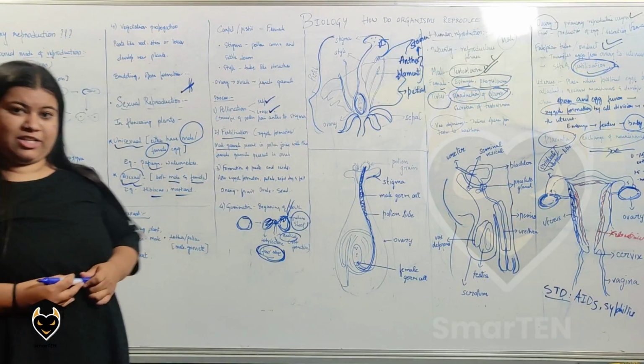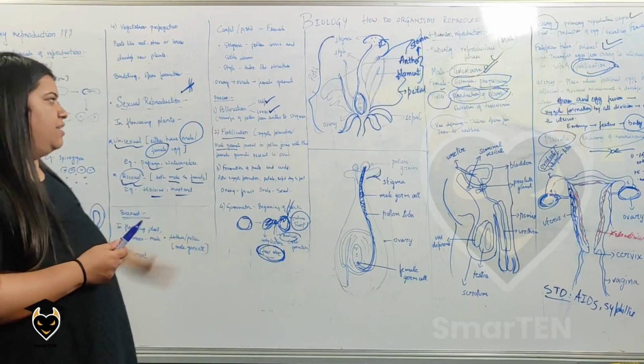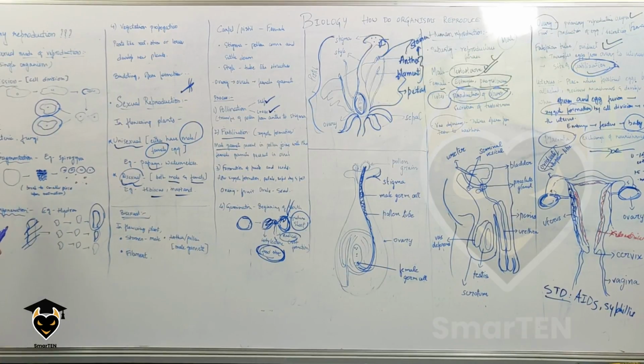So the important questions that could be asked, I'll just go through briefly. Beginning with the asexual mode of reproduction, they won't ask you directly, but they could ask you to explain with a suitable illustration or diagram how regeneration happens, or how reproduction happens in spirogyra. They could ask you to define fission or define fragmentation. That's a possible question. But they could also ask you to draw diagrams, like show how regeneration happens in hydra or how reproduction happens in spirogyra.